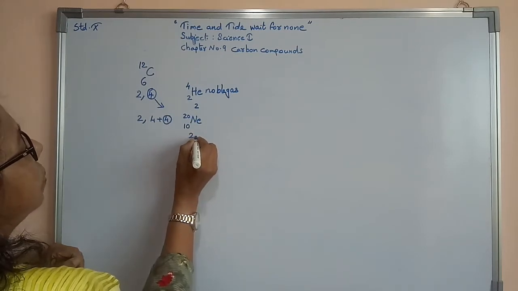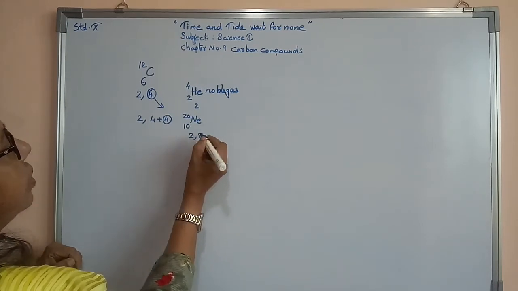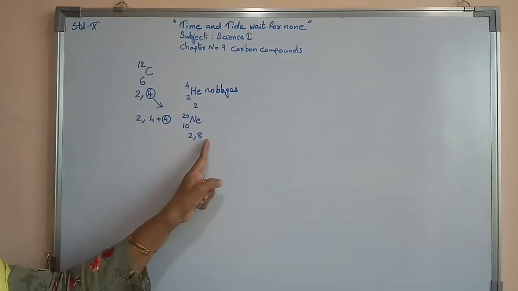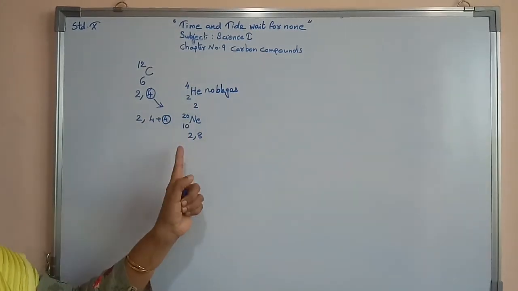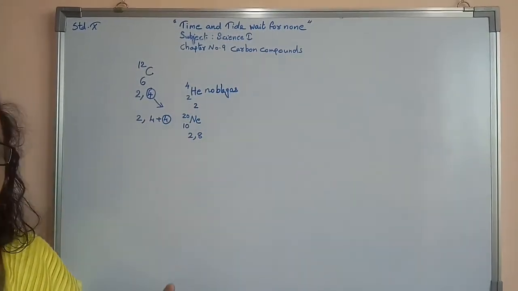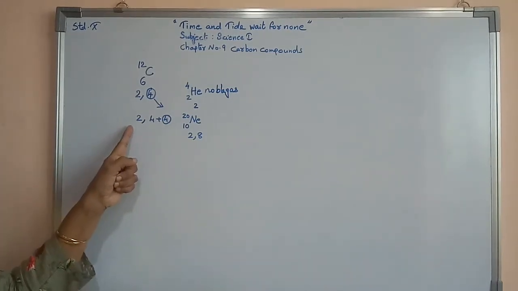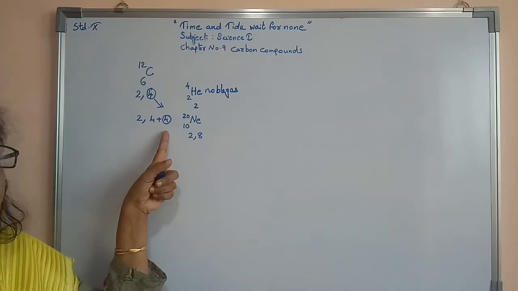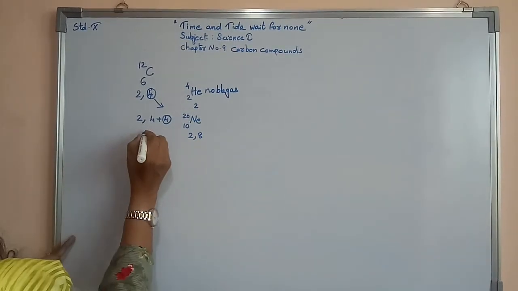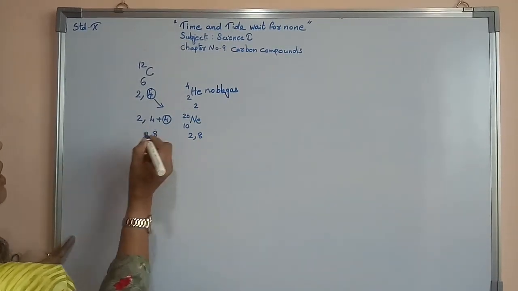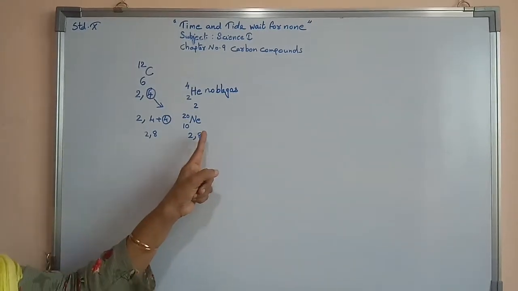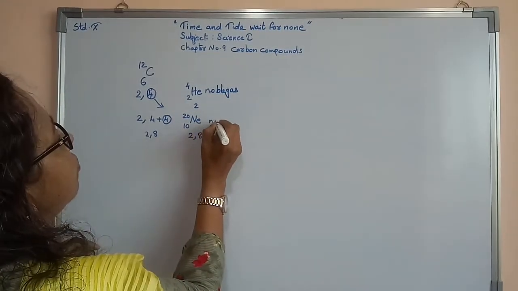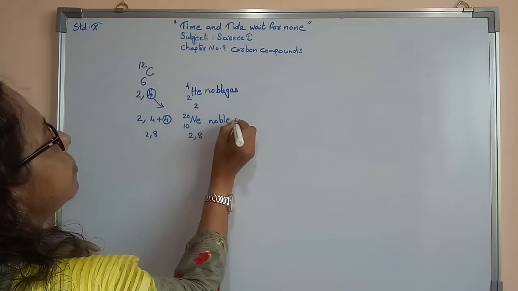Neon has electronic configuration 2,8. If carbon receives 4 electrons from any other atom, it will also have the electronic configuration like neon. Neon is an example of a noble gas.